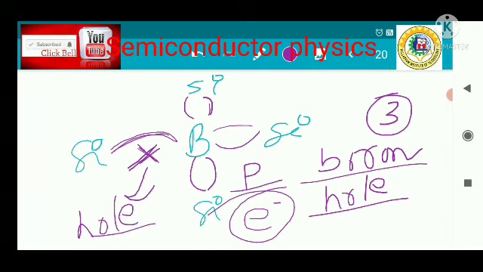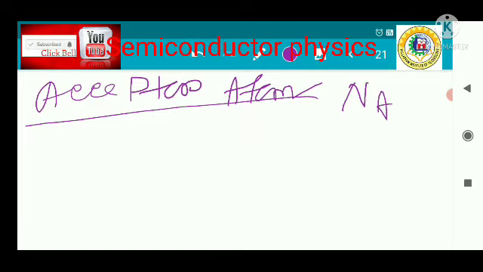That is the structure. Now these boron atoms are called acceptor atoms, and their concentration inside the structure is represented by Na.